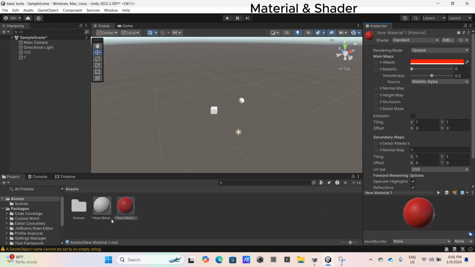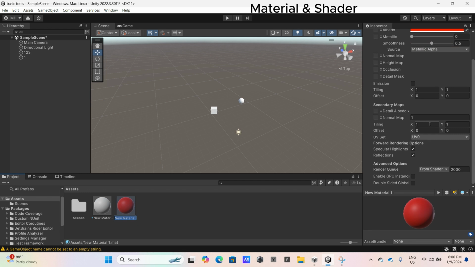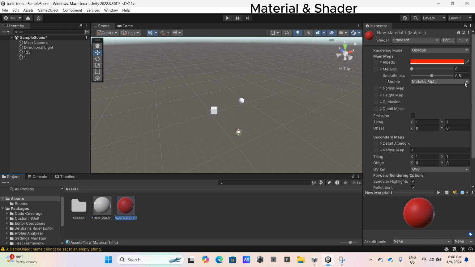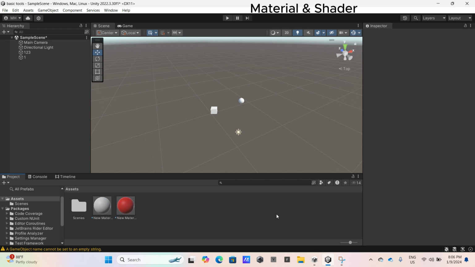You can also adjust things like metallic and alpha. Then hold this and drag it to your object, and it will come with red color.